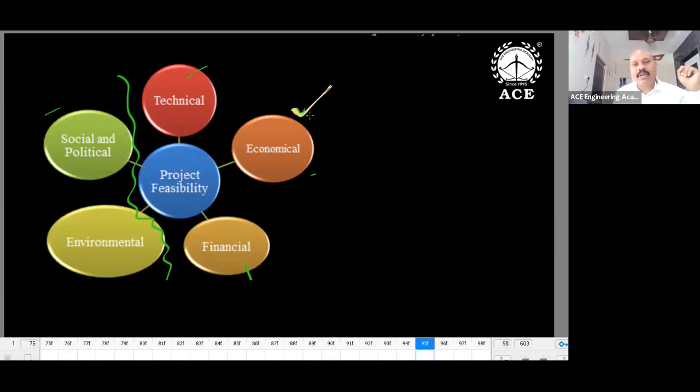We'll find numericals on this economical feasibility. In the economical feasibility, we calculate net present value as well as BCR. If it is a private project, we calculate net present value. If it is a government project, we calculate BCR. Based on these values, we'll decide. If it is a private project, NPV should be greater than 0. If it is a government project, BCR should be greater than 1.